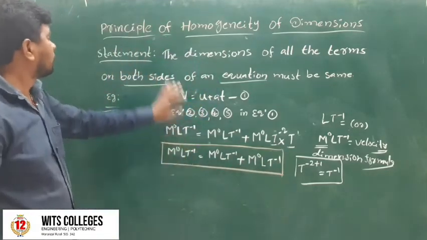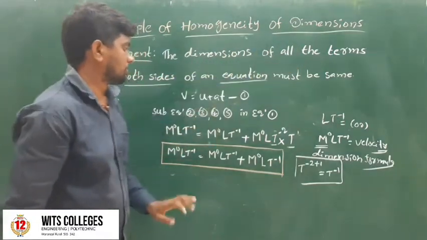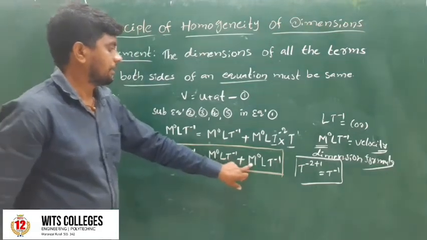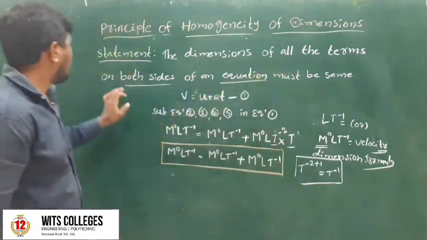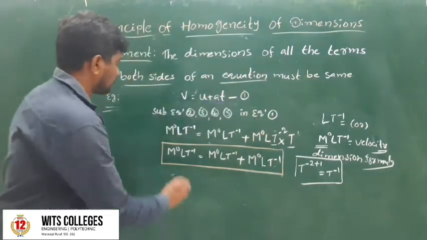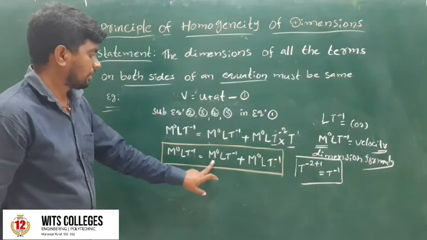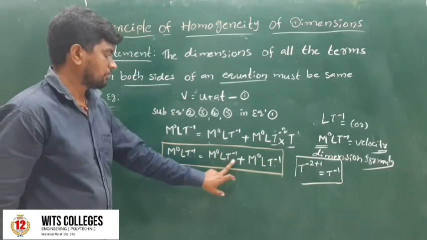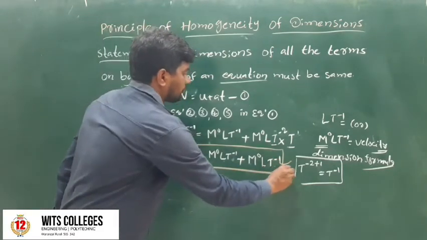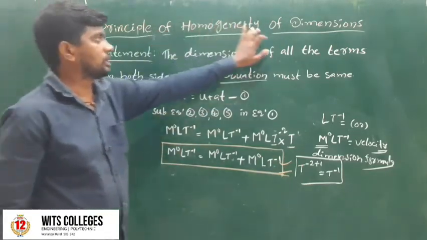The statement of the principle of homogeneity of dimensions: the dimensions (MLT) of all the terms on both sides of an equation must be the same. So m power of 0 L t to the power of minus 1 equals m power of 0 L t to the power of minus 1 plus m power of 0 L t to the power of minus 1, the same. So the statement is proved. This is the principle of homogeneity of dimensions.